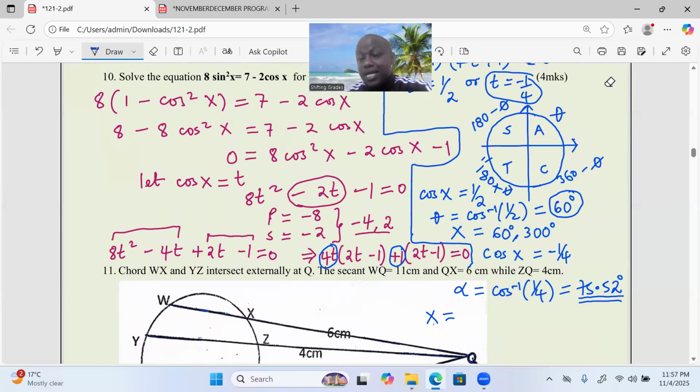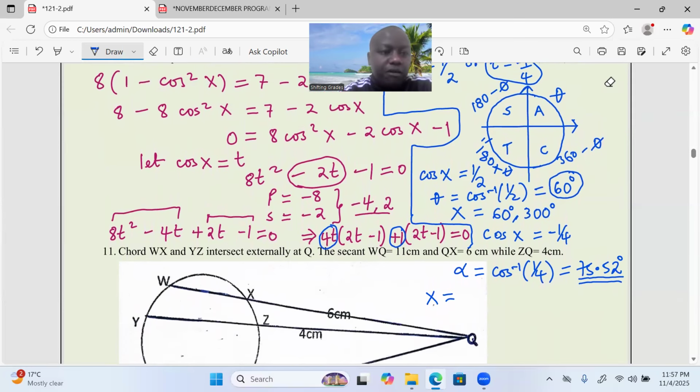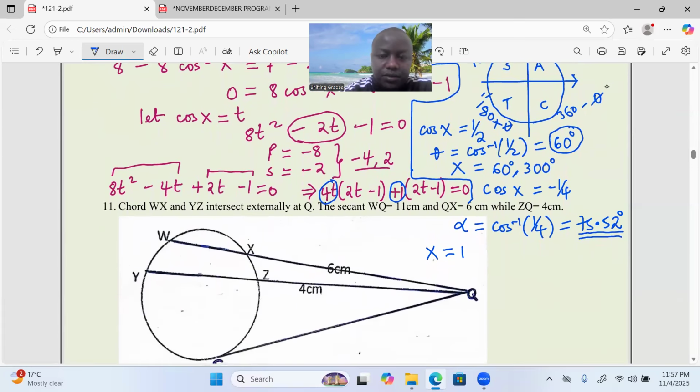So 180 minus beta, giving us 104.48, and in the third, we add 180 plus 75.52, which takes us to 255.52 degrees.